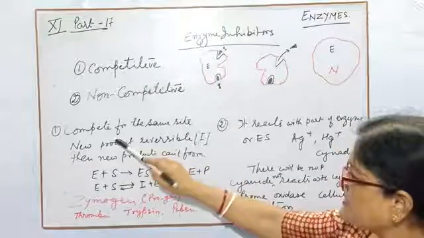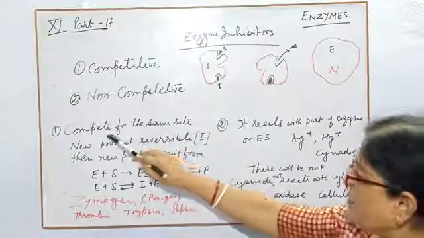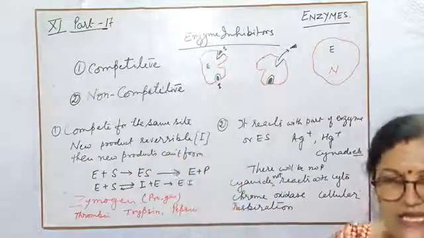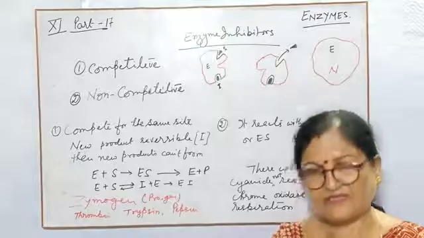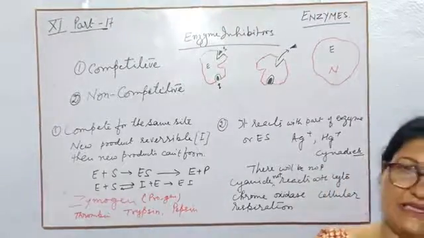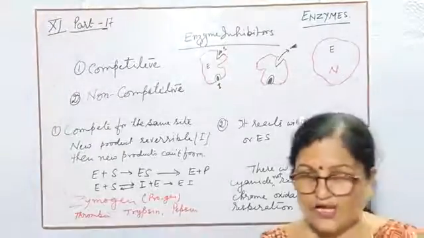So children, first competitive. Competitive inhibitors can compete for the same site, that means the enzyme has some site of reaction. Just now I told you who can win the race.